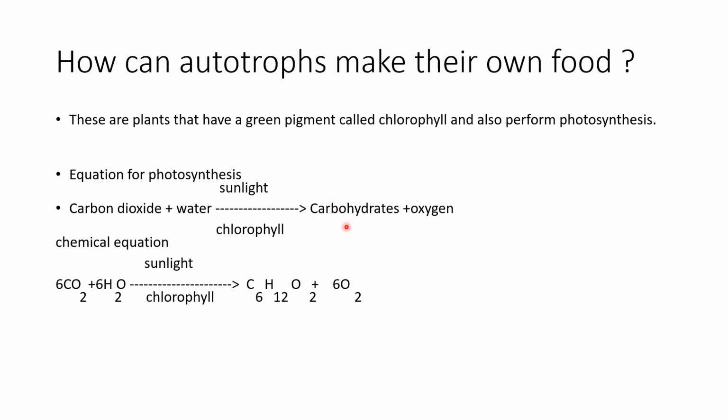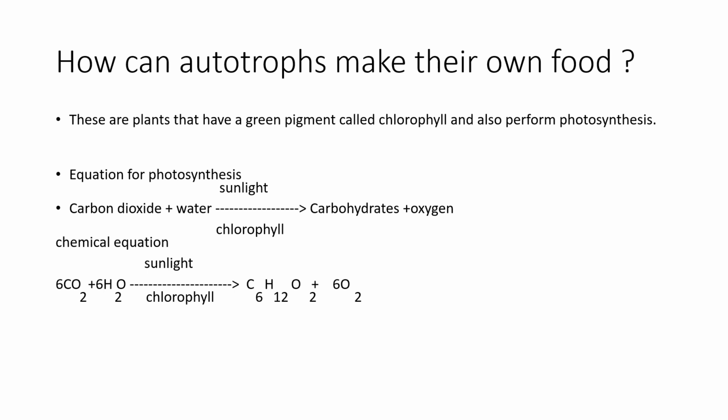Carbohydrates are synthesized from carbon dioxide, hydrogen and oxygen. If you mix carbon dioxide, hydrogen and oxygen, you will get the synthesized carbohydrates. In the chemical equation, we can see in C6H12O2, C means carbon, H means hydrogen, and O means oxygen. So we have the chemical equation solved.